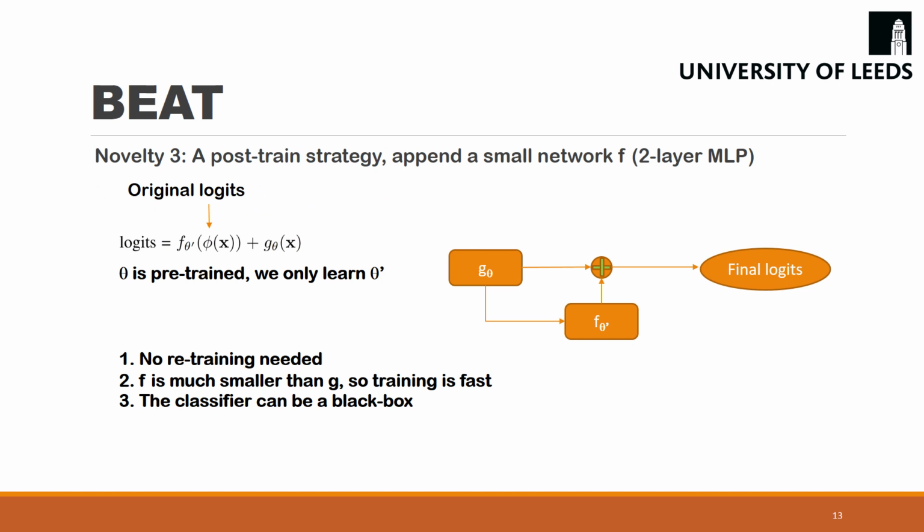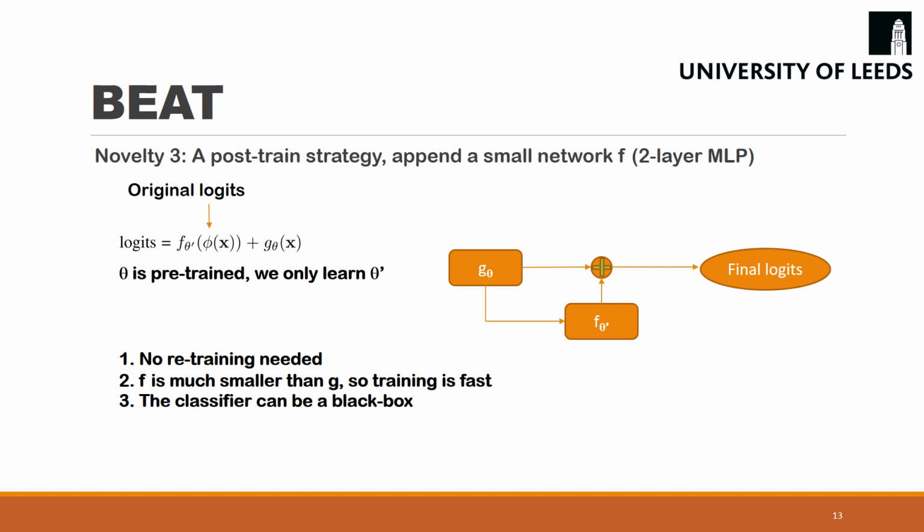Our third novelty is the post-train strategy. Instead of retraining, we append the small model f, parameterized by theta prime, to the classifier g. f works as a boundary correction, and it is much easier to sample many possible f's than sample many g's for classification. In the end, no retraining is needed.